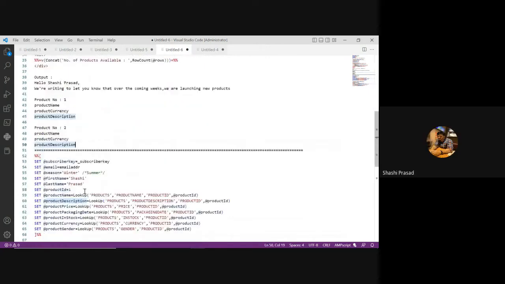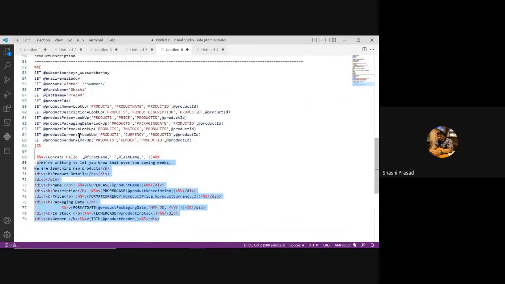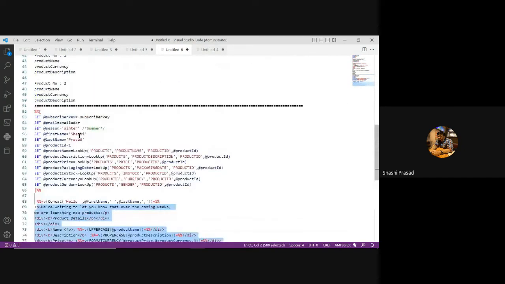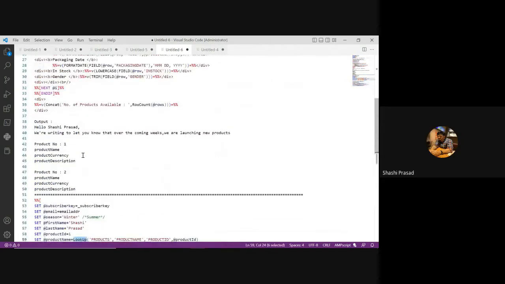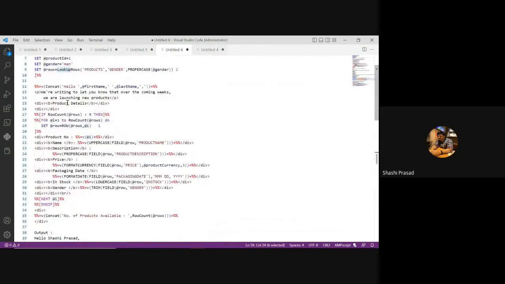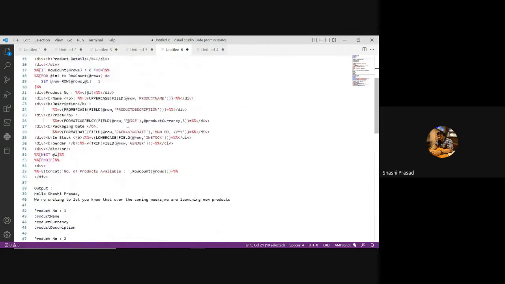Now here you're only bringing 1 row. No matter what, it will not bring you multiple rows because you're using lookup. If you want multiple rows, then you need to use lookup rows. That is the difference between lookup and lookup rows, but functionality-wise it is the same.